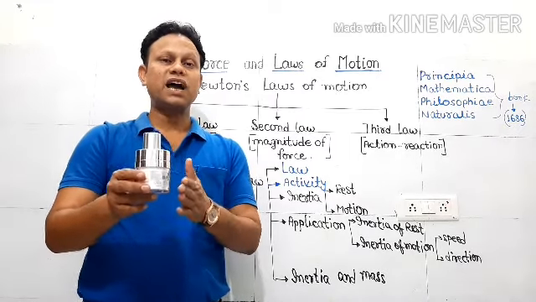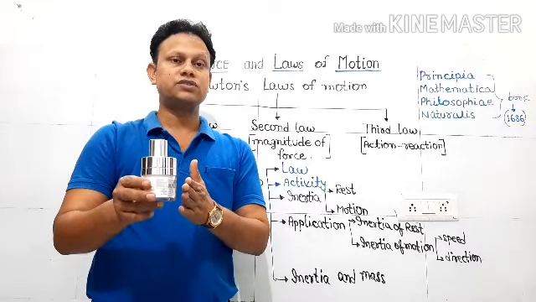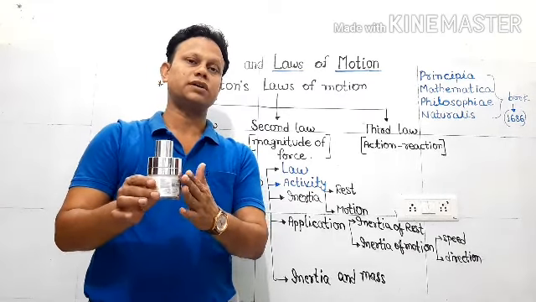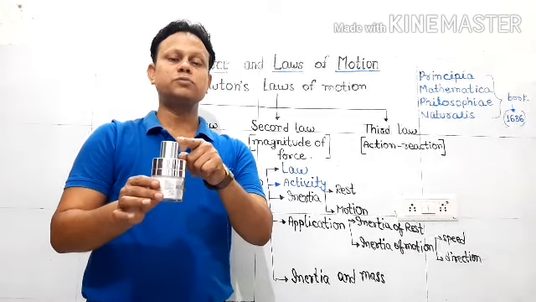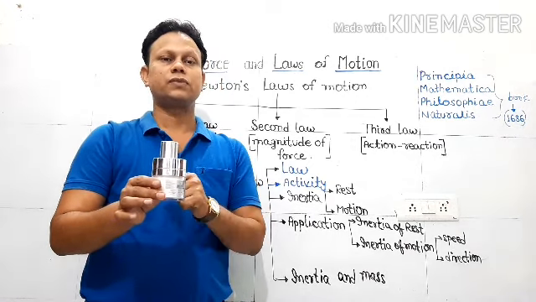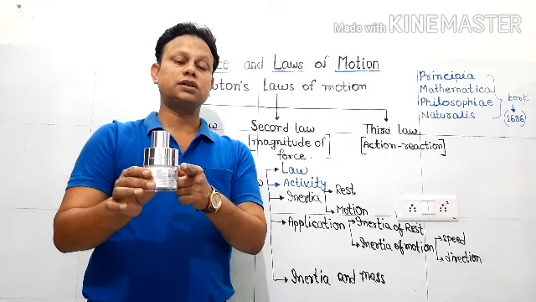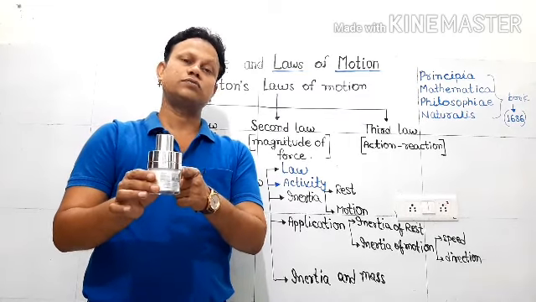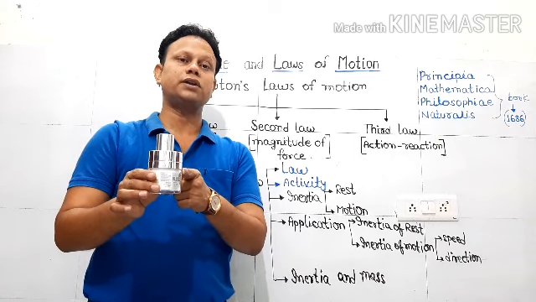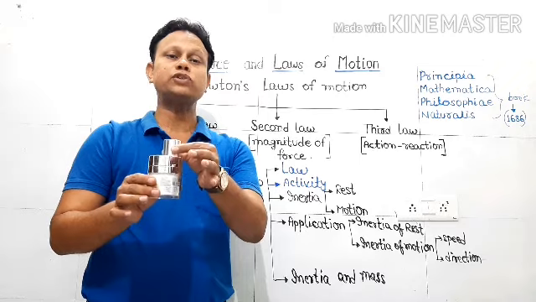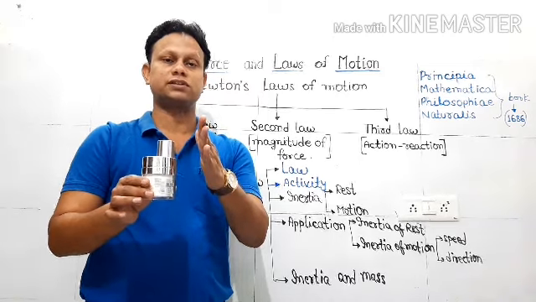Then why hasn't it gone along with this container? Because when I applied force, unbalanced force, it was only applied on this lower container. None of the force is being applied on this cap. So due to my force, the inertia, the tendency of this container to be at rest breaks, but this cap still wants to continue its state of rest.